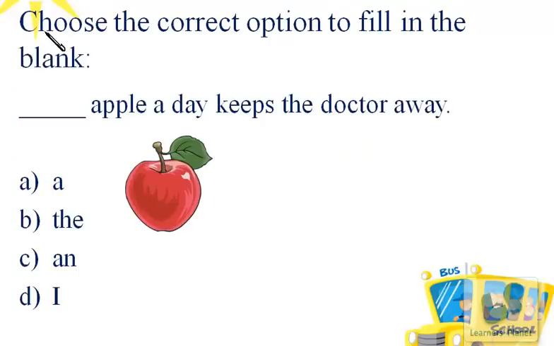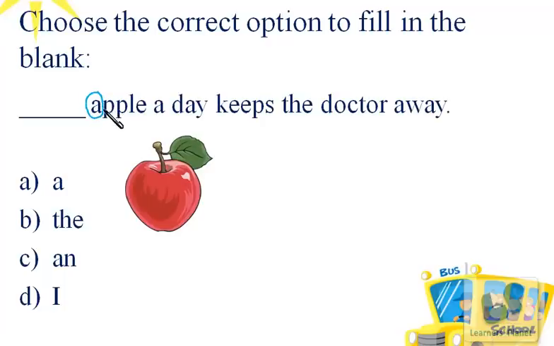Now children, we'll try these MCQ types of questions on the basis of what we have done in the previous session. In this we have to fill in the blank with the correct option, that is either A or B or C or D. So the first one is dash apple a day keeps the doctor away. So over here the noun that we are talking about is apple.